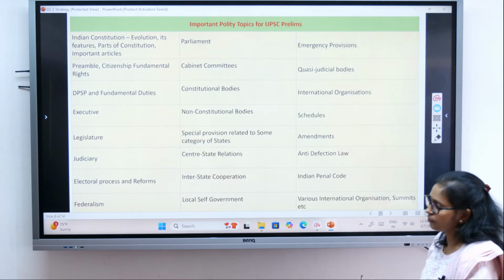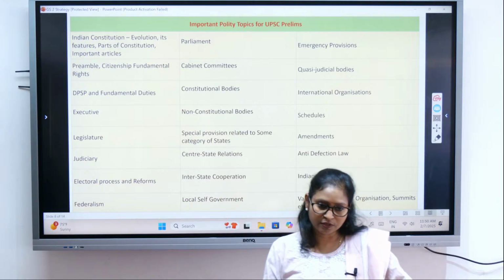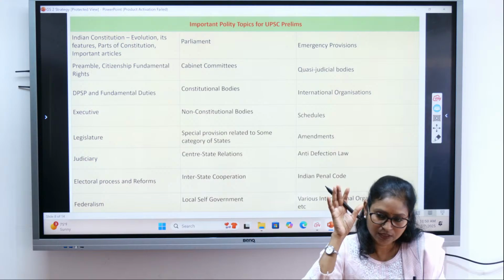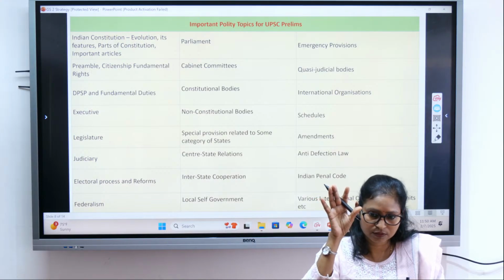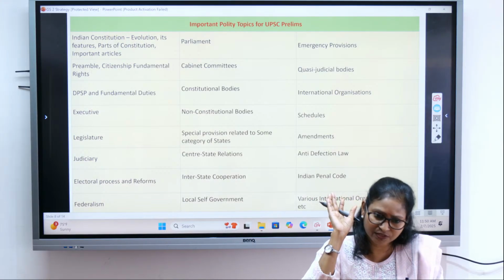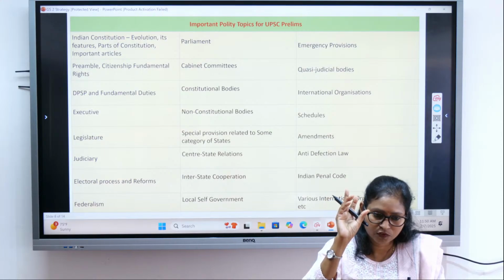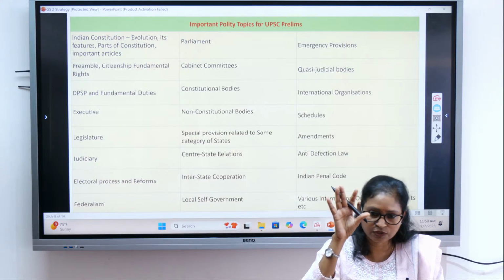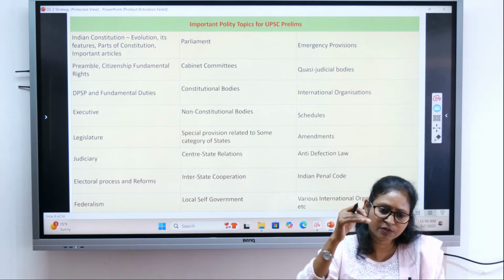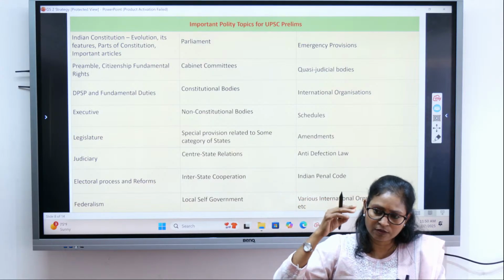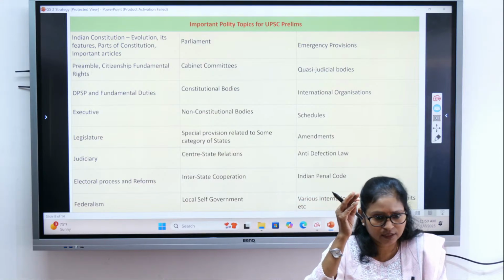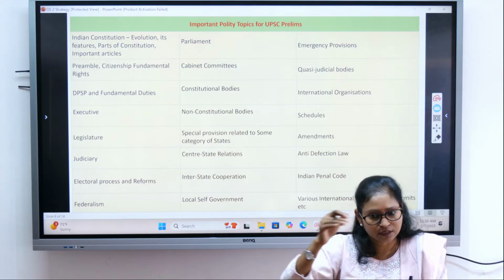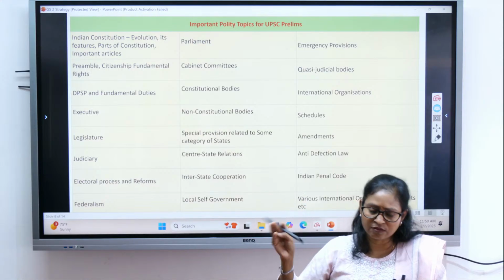So you see what you have to concentrate on in Indian polity. Out of whatever syllabus we discussed, the Indian constitution part is the major chunk in your GS paper 2. You can say 40% of the topics are covered by the Indian constitution, polity and constitution. The rest 60% is divided among governance, social justice, and international relations. In fact, you can say 50% Indian constitution and 50% all other topics, social justice, governance and IR.